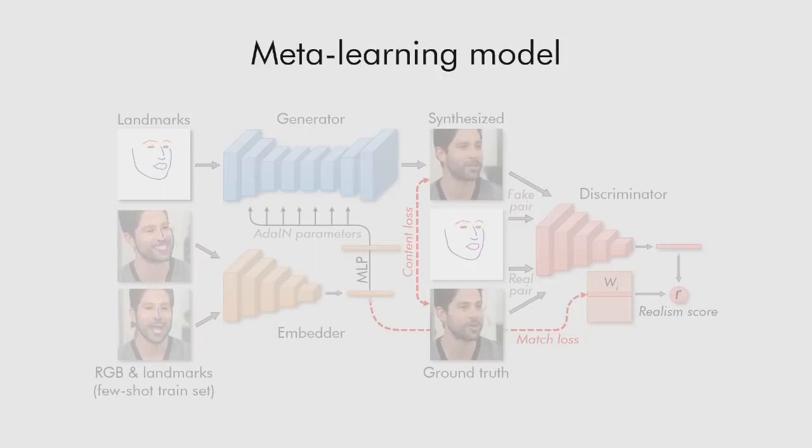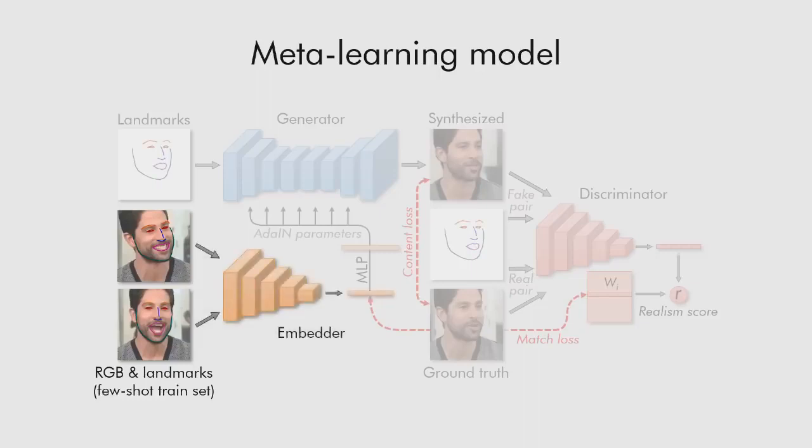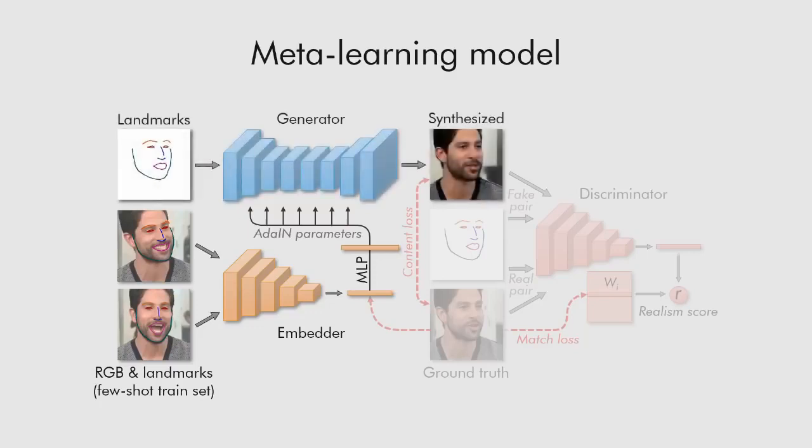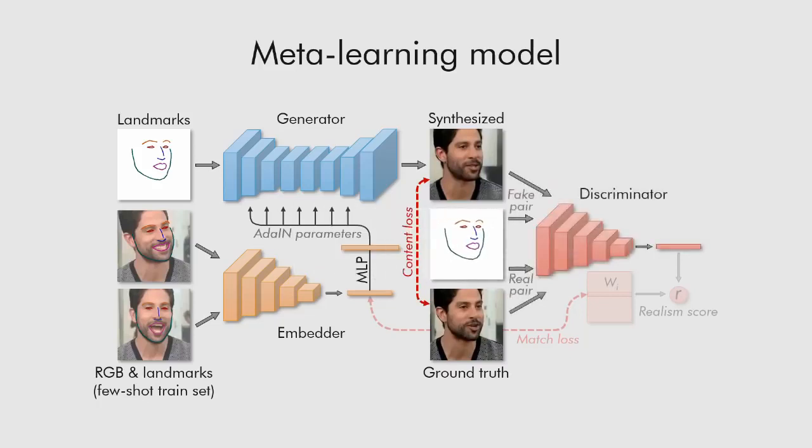The embedder network maps frames concatenated with the landmarks into vectors containing pose-independent information. These vectors are used to initialize the parameters of adapted layers inside the generator network, which maps landmarks into the synthesized video. Finally, the discriminator network assesses the realism, pose, and identity preservation of the generated frames.